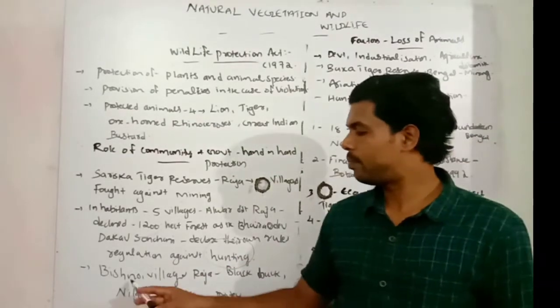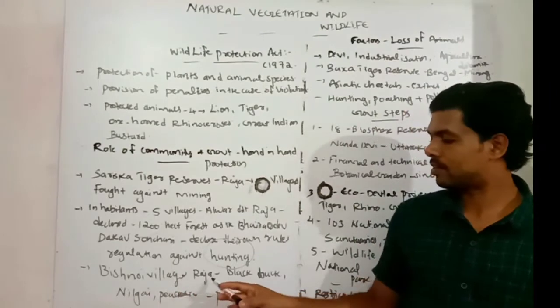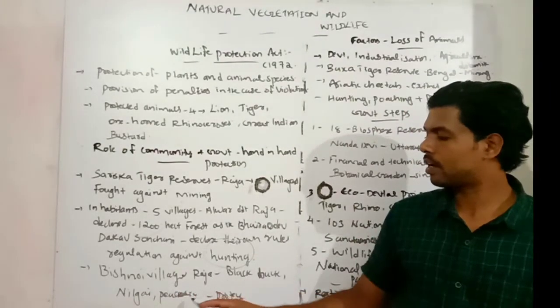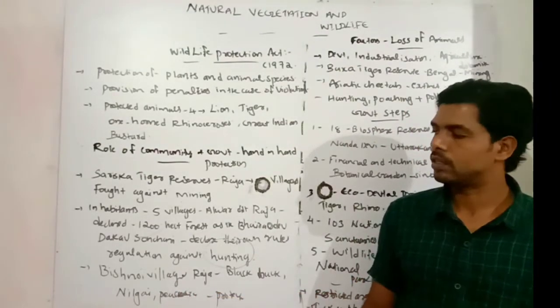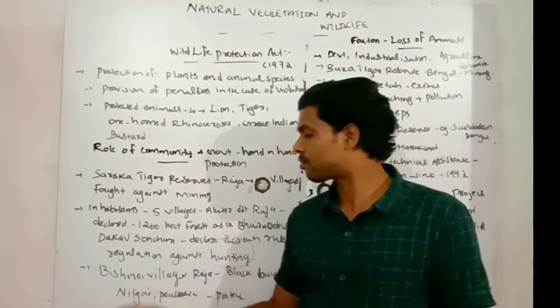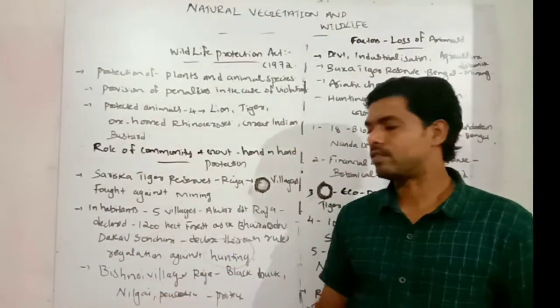And second one, the Bishnoi villages of Rajasthan, where the black buck, nilgai and peacock are protected. The people are initiated by these villages. Our Bishnoi villages in Rajasthan.